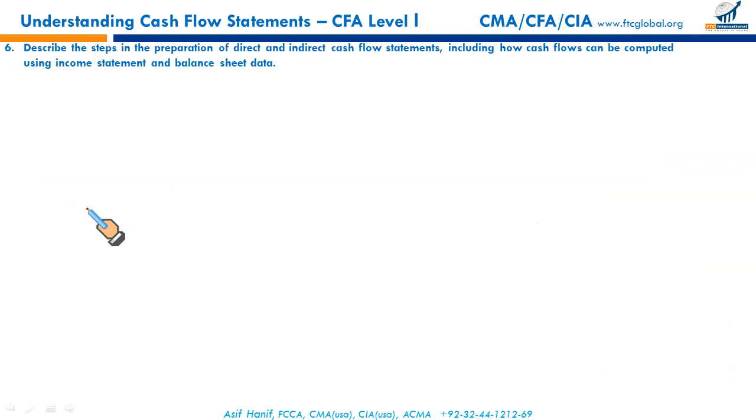And next, now this is what we will deliberate more in detail. What is to be added? Why? What is to be deducted? Why? We will spend a good deal of time here. Describe the steps in the preparation of direct and indirect cash flow statement, including how cash flows can be computed using the income statement and the balance sheet data.